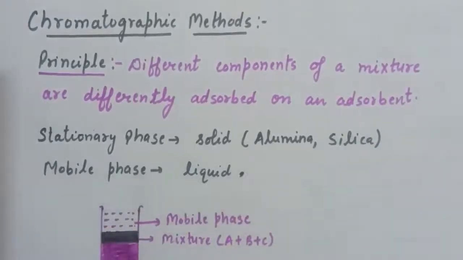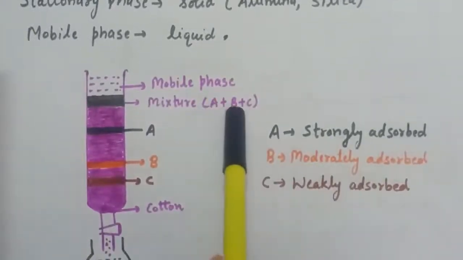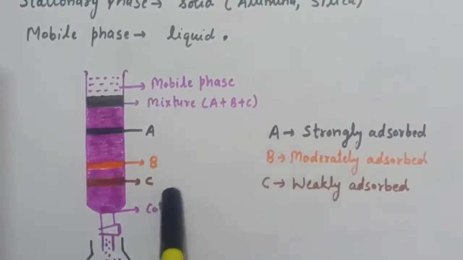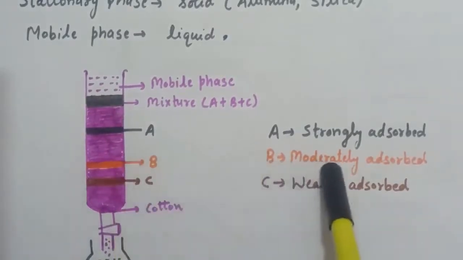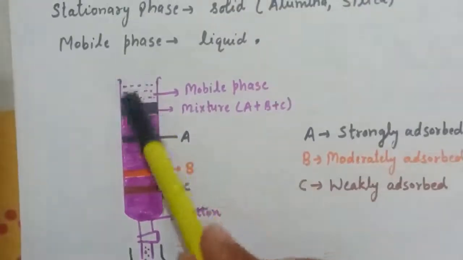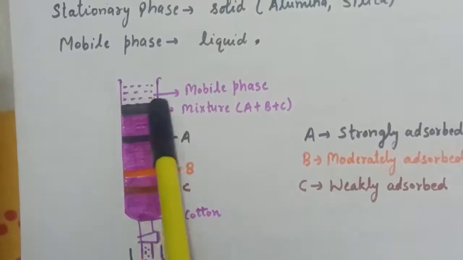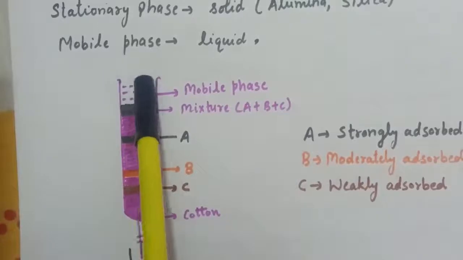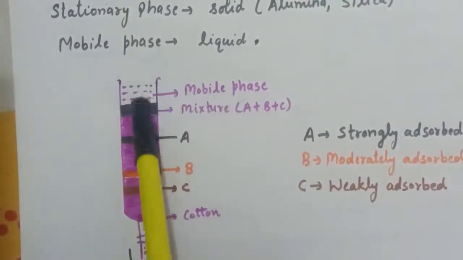Now for example, we have a mixture in which three components are there and we want to separate these components A, B and C. The property of A, B and C is that A is strongly adsorbed on the surface of the adsorbent, B is moderately adsorbed and C is weakly adsorbed. So this is our column in which we have filled silica gel, and here we have a mixture which contains A, B and C. From here we pass the mobile phase, that is liquid solvent, into this column.